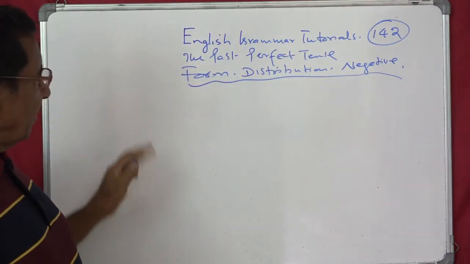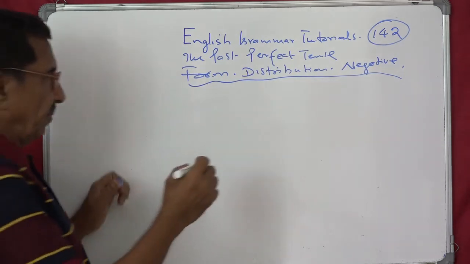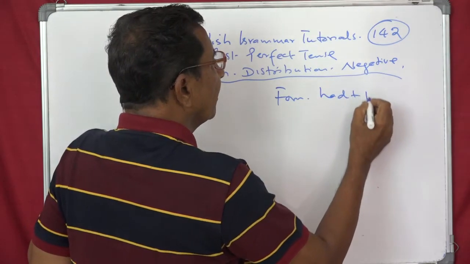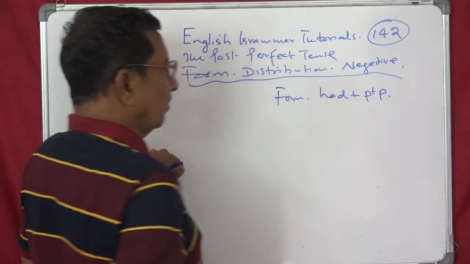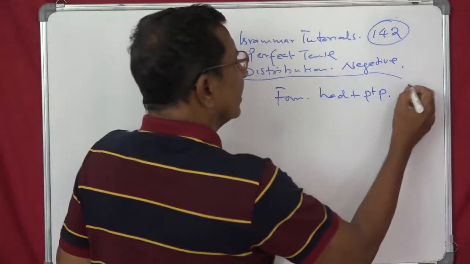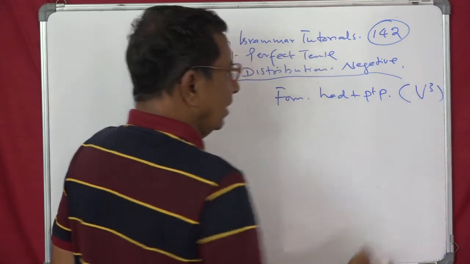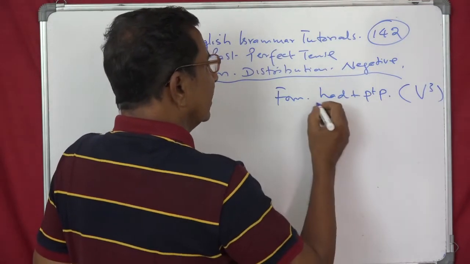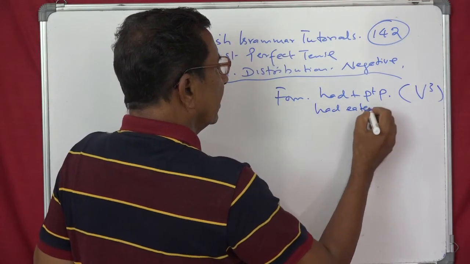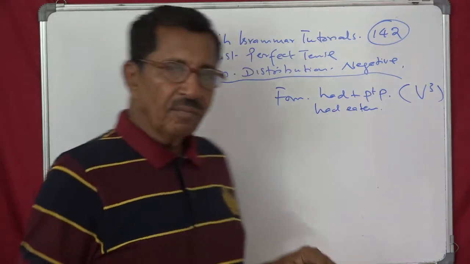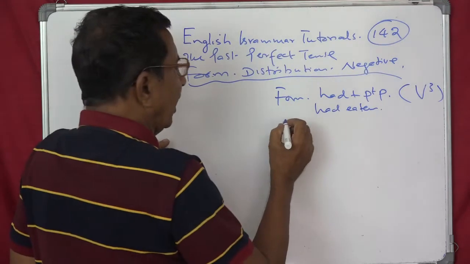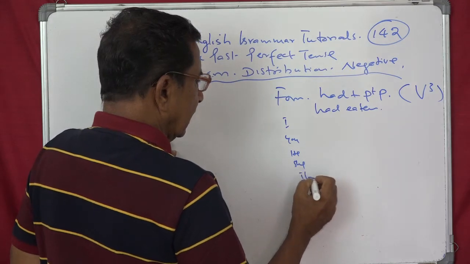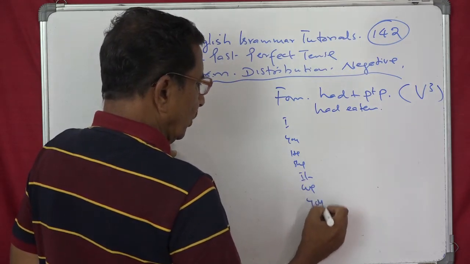Our past perfect tense form. It's a very simple tense. The form is had plus past participle. That's all. Or V3. In some books it is V3, means third form of the verb. The form will be, suppose it is eat, then had eaten, that's all. Only one form. And distribution same for all. I, you, he, she, it, we, you, they.